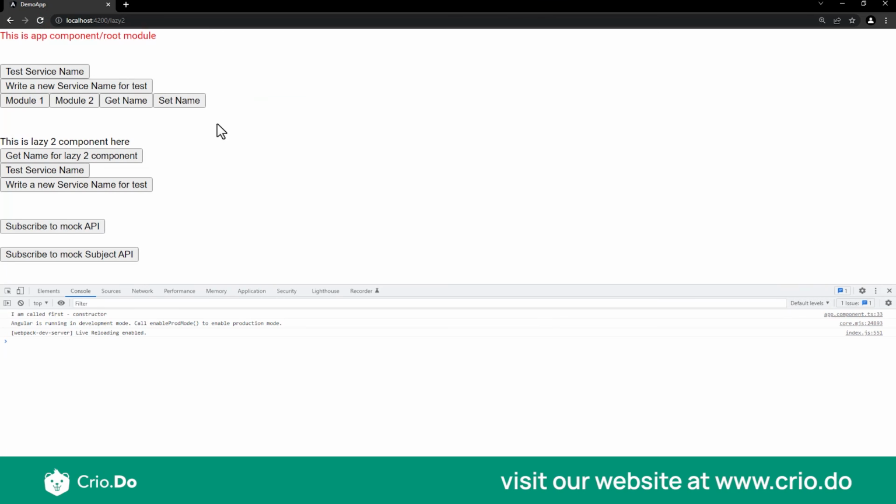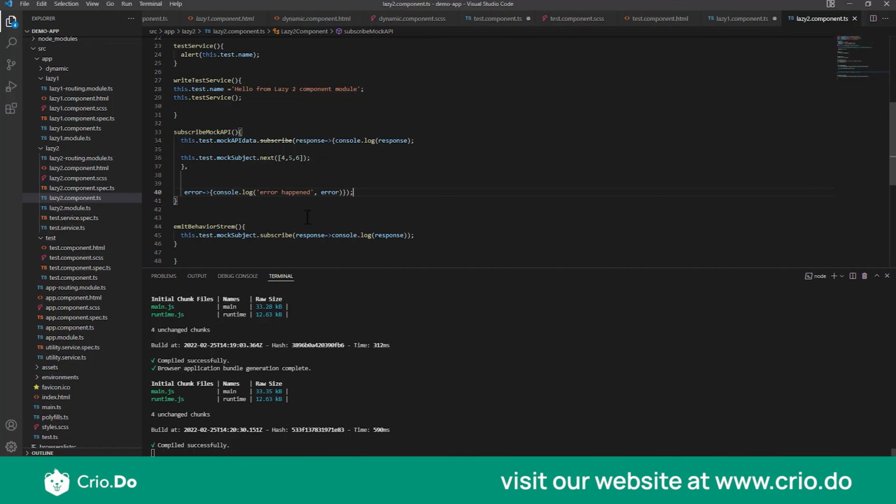So I'm just refreshing my application once, just to ensure that there is no console log or anything. First I will subscribe to mock subject API, and as you can expect, nothing is coming on my screen because there is no data. But if I click on this subscribe to mock API, you will now see that the console log has happened. Why it has happened is, when I click on mock API, what it does internally is, first it will subscribe to this mock API and get the data. So that is what you are seeing over here.